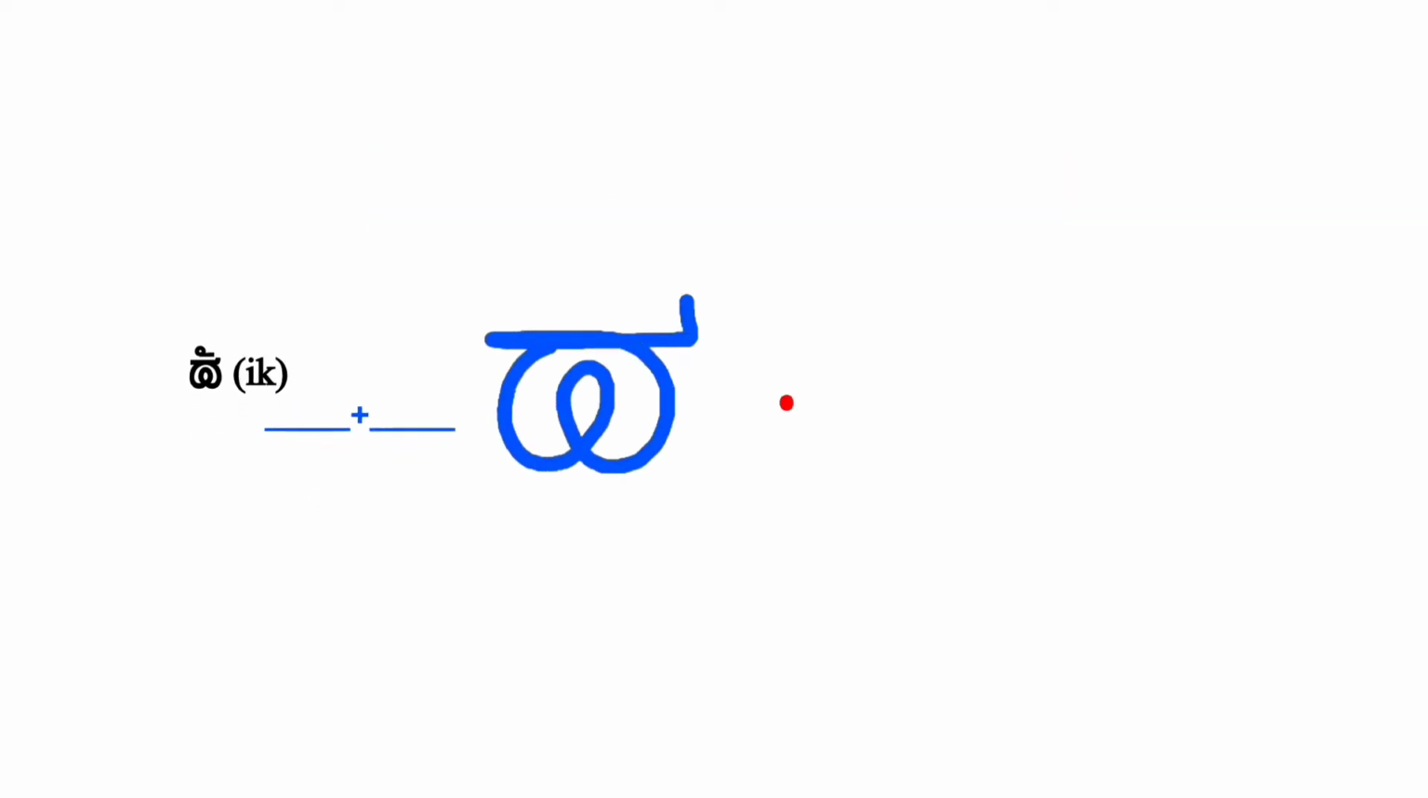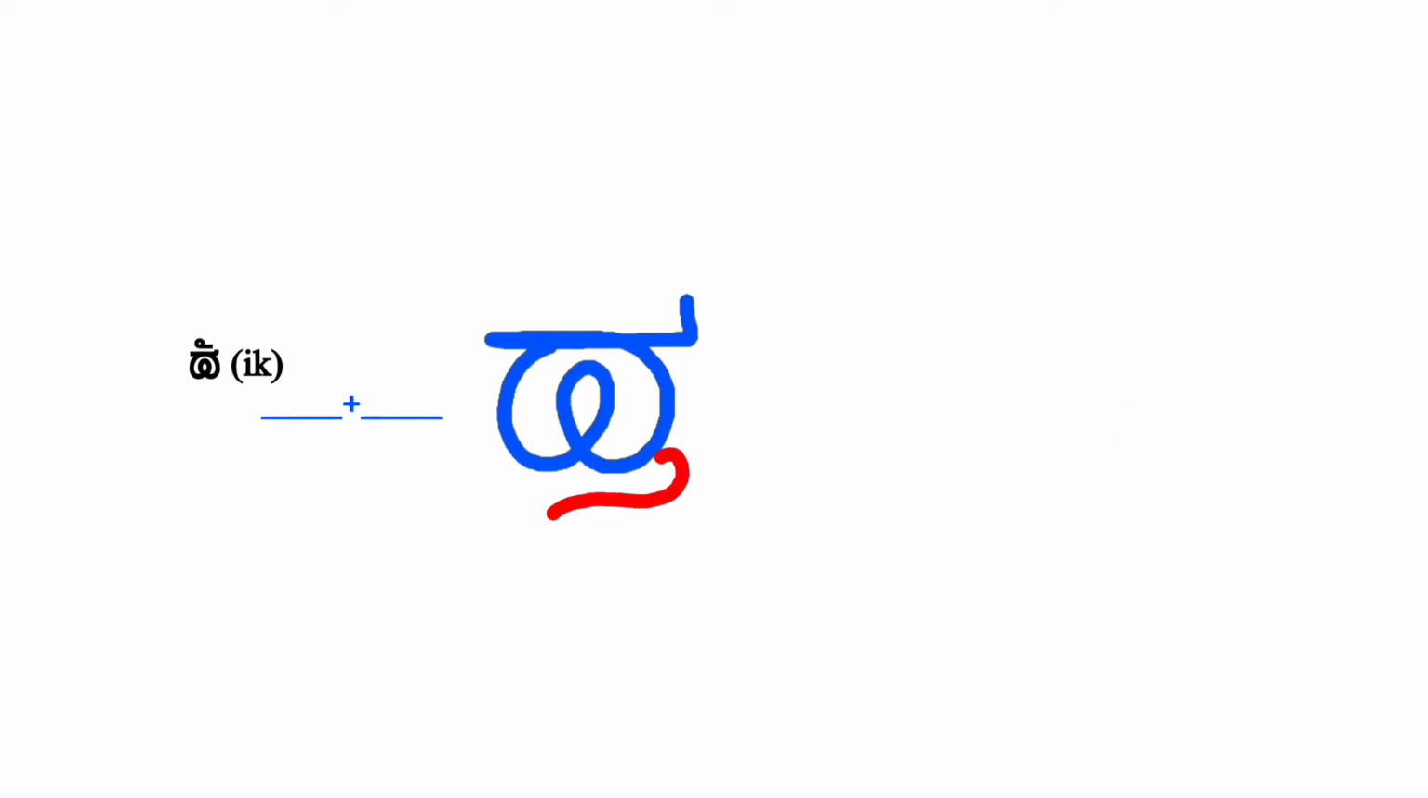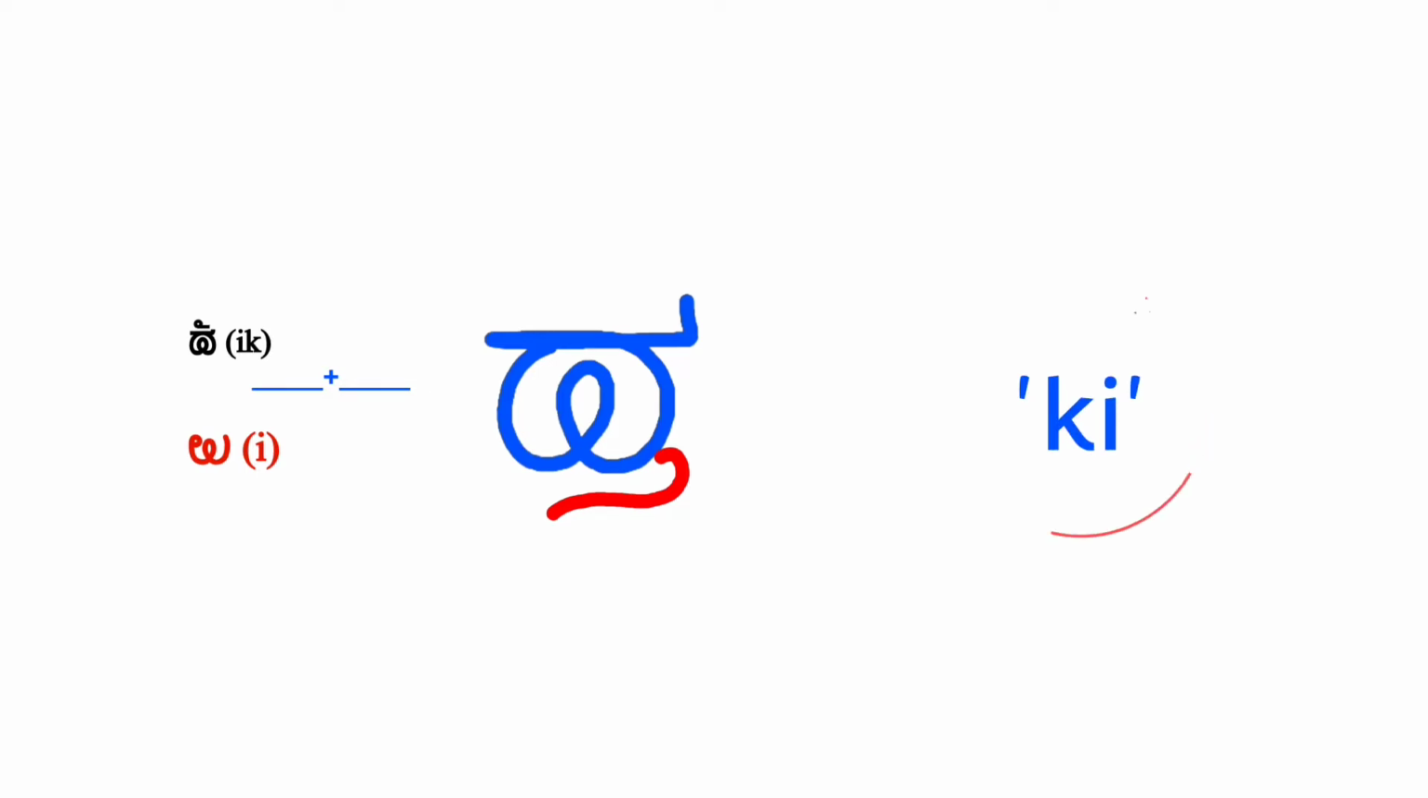For example, when ik is added with a, it becomes ka. To represent this ka, we have to put the symbol of a sound, which looks like 0 or o, to the right of the consonant ka without touching it. For adding e sound, the symbol of a horizontal hook has to be added at the right bottom of the consonant. It starts at the right bottom and looks like being pulled towards the left.